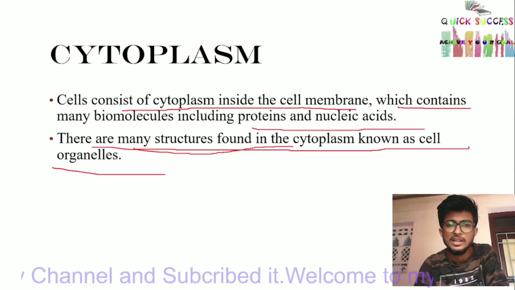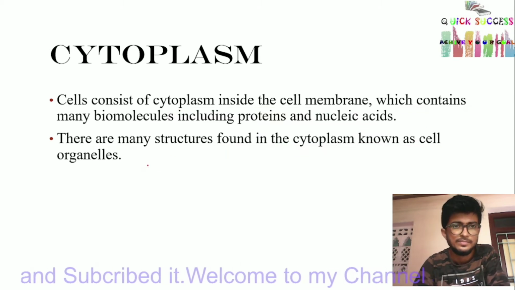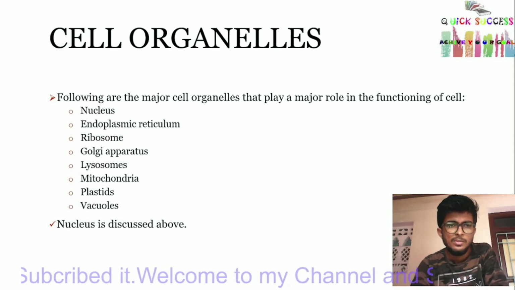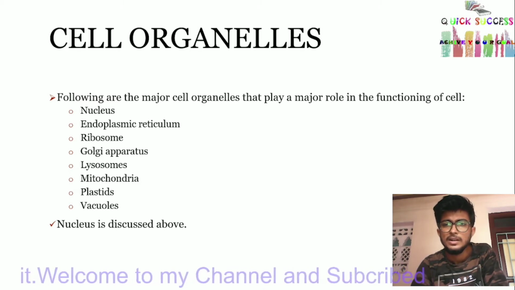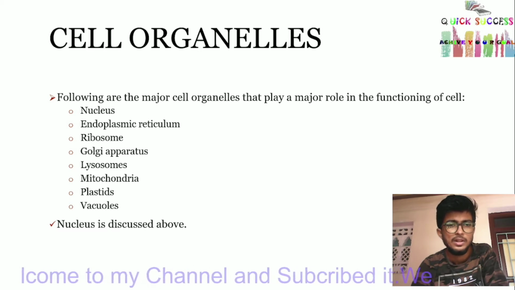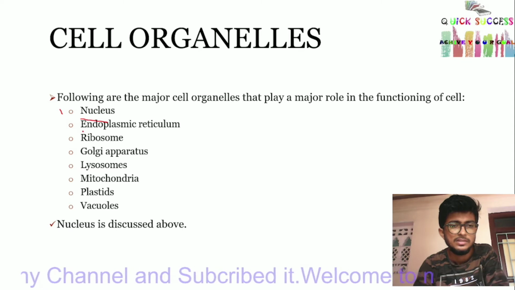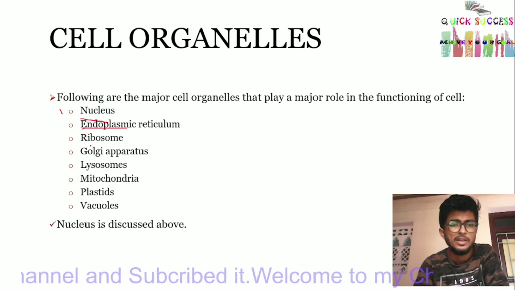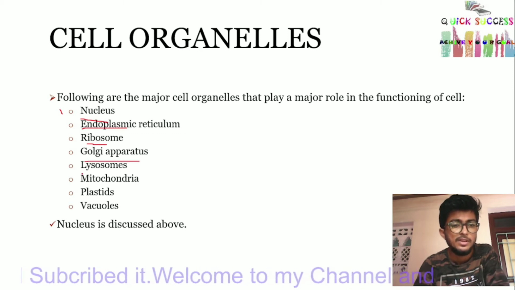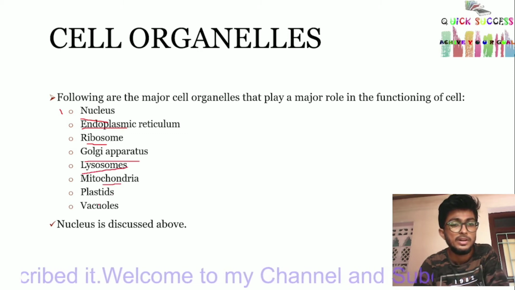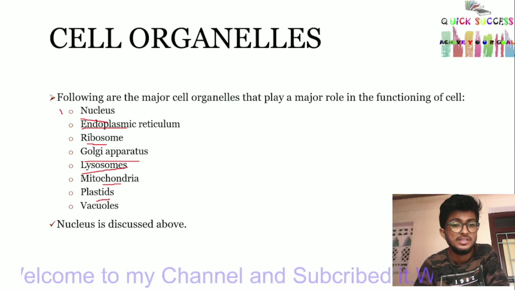There are many structures found in cytoplasm known as cell organelles. Following are the major cell organelles that play a major role in functioning of the cell. First, nucleus; second, endoplasmic reticulum; third, ribosome; fourth, Golgi apparatus; fifth, lysosome; sixth, mitochondria; seventh, plastid; eighth, vacuoles.